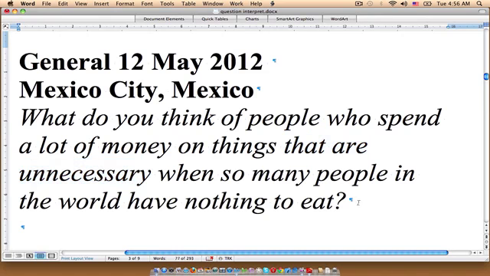Okay, so that's the argument that we're making, that people who waste money. Squander is a word that means waste. I'll type it here in case that's a new word for some people. Squander money. So it is argued that people who squander money when so much of the world is poor need to change their lifestyle. So our feeling is that it is unfair, that people should think more about others when it comes to the way that they exercise their financial strength.